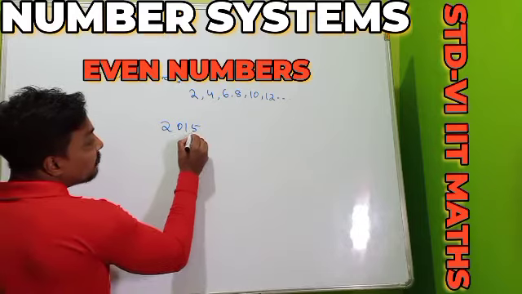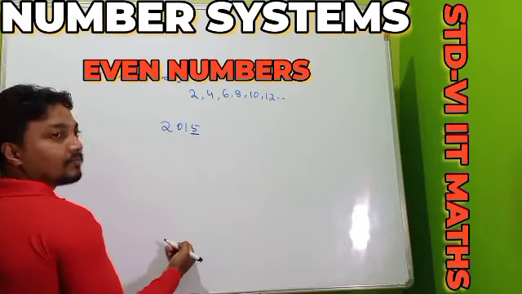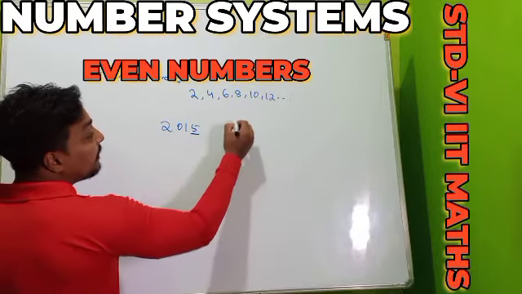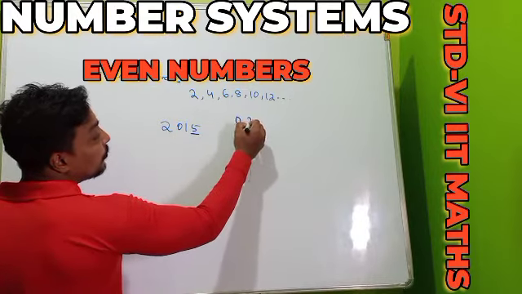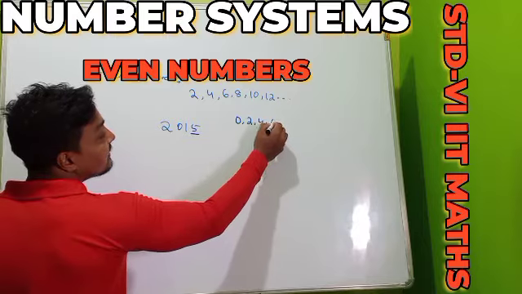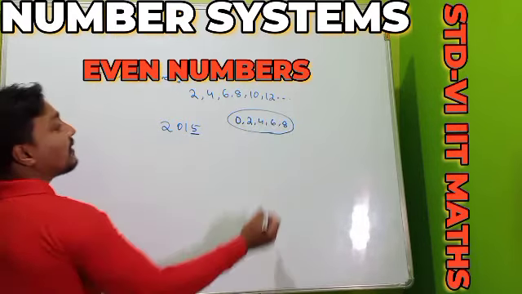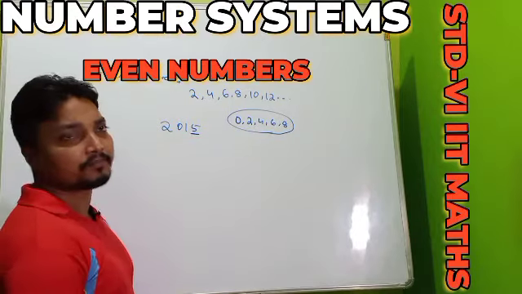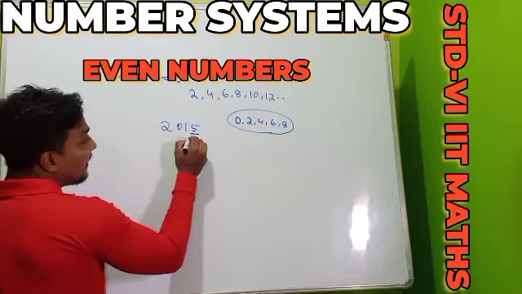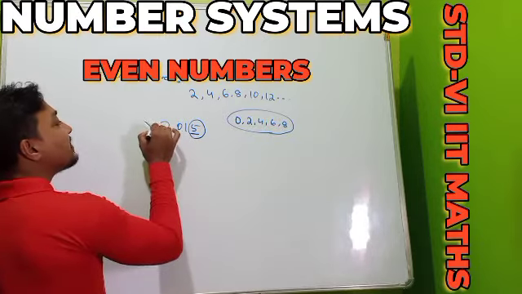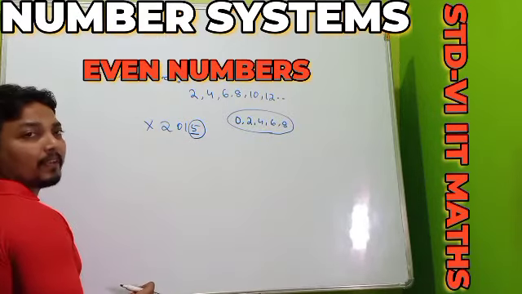Only you have to check the unit place of the number. If the unit place is 0, 2, 4, 6, 8, then we can say that yes, the number is our even number. See, as the unit place is not 0, 2, 4, 6, 8, this number is not an even number.